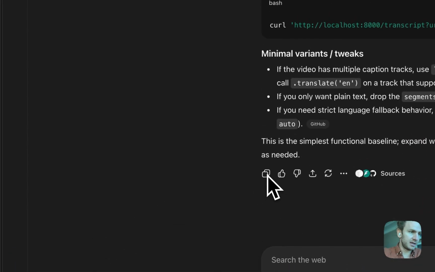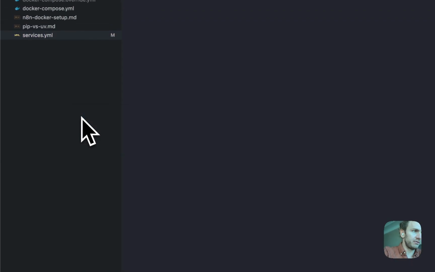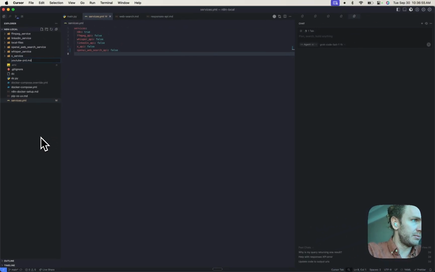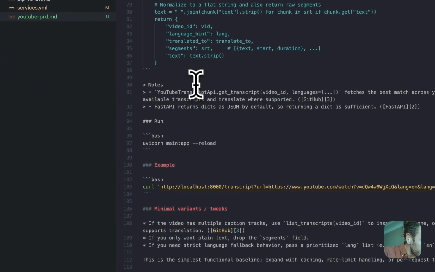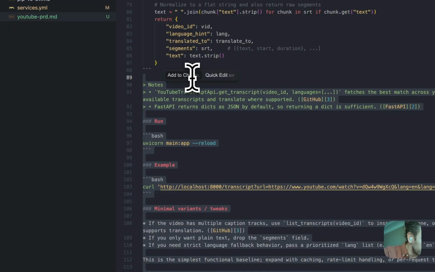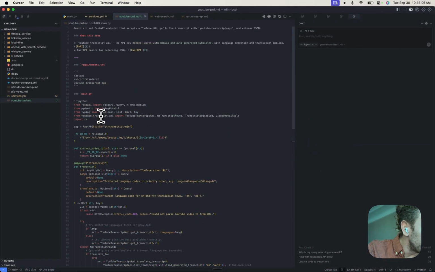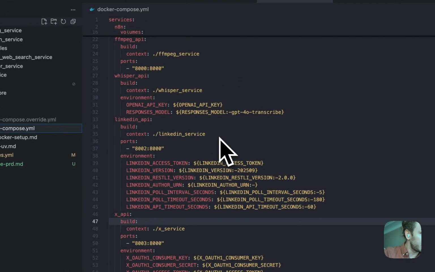All right, it's done here. And then I'm going to create a new README called YouTube prd.md. I'm going to paste this in here. I'm going to get rid of some of the stuff about how to run it because this doesn't apply. Okay, cool. So I guess what I'll show you real quick is what's relevant here.